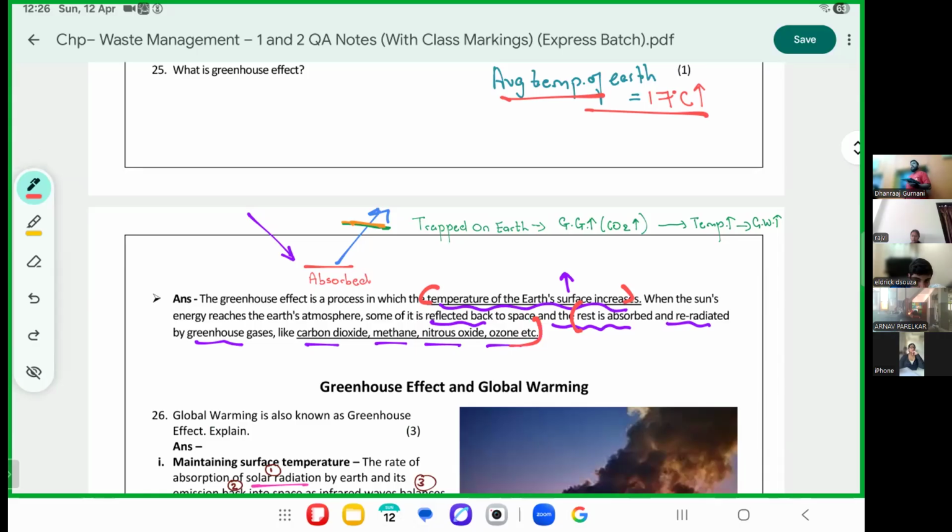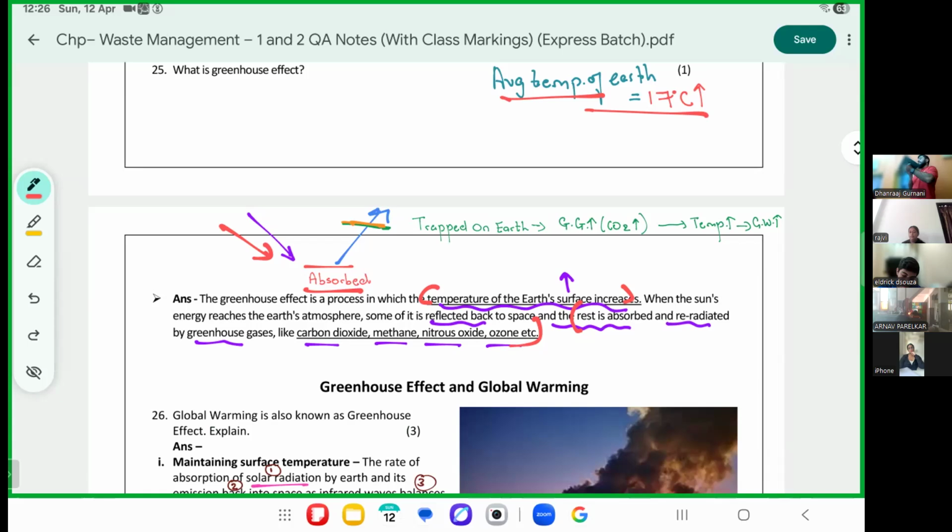This you studied again in 9th grade. The incoming sun's rays were called insolation. Insolation was the incoming sun's rays, which you can see in this diagram. They're going to come in. Coming in, absorption, not a problem, fantastic. Then they get absorbed, then they bounce back. What is that bounce back called? Terrestrial.